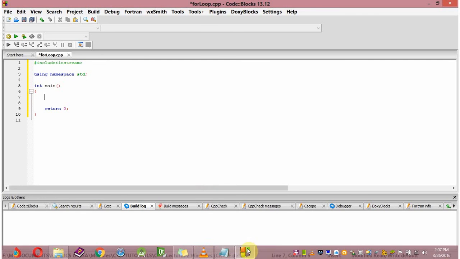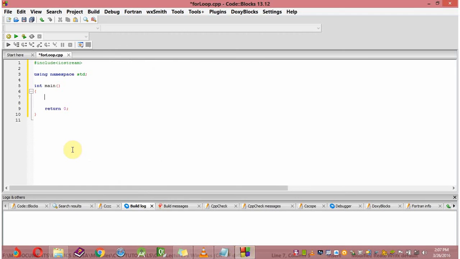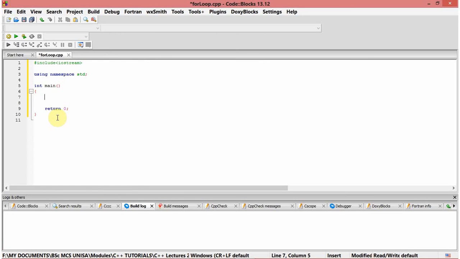So the question says write a program which displays integers less than 10. We know our condition, we have to display the integers less than 10. So our for loop's exit point is going to be 10. So we go back here and simply say for.